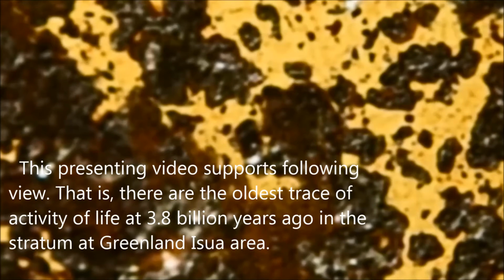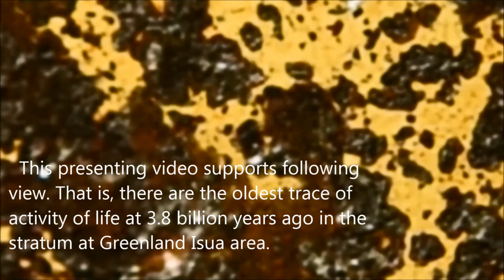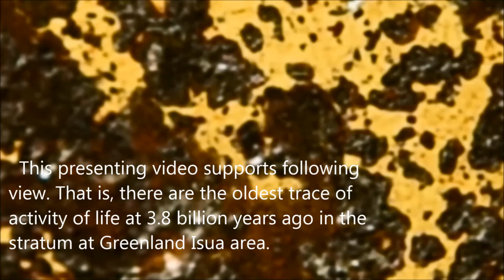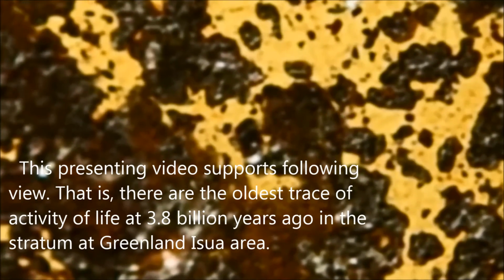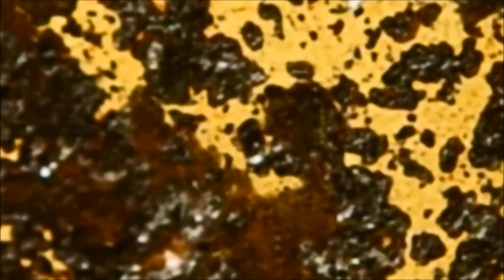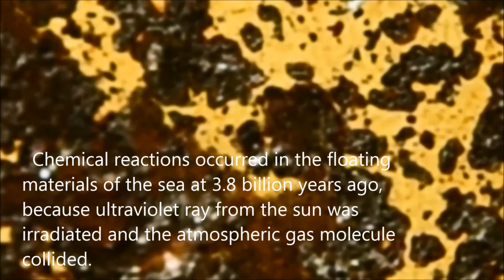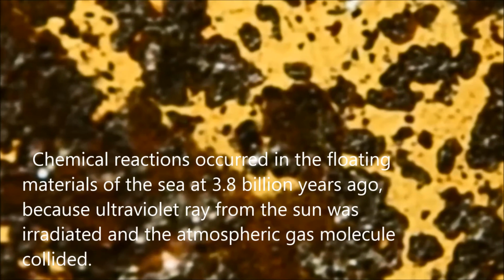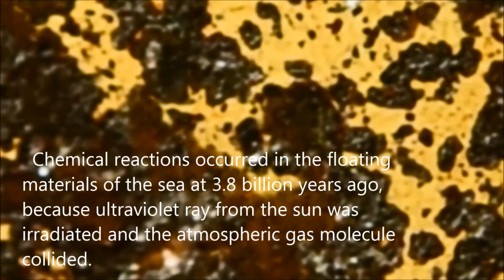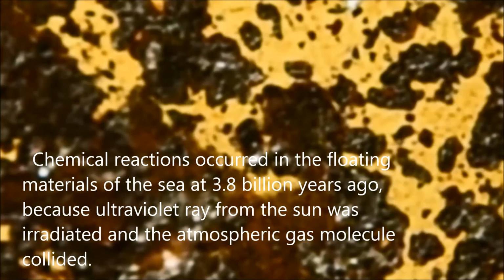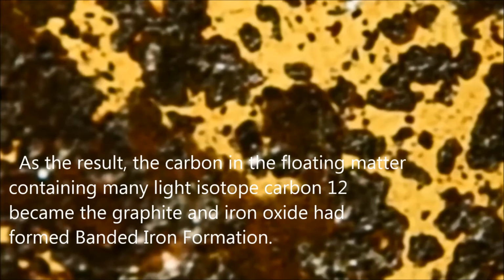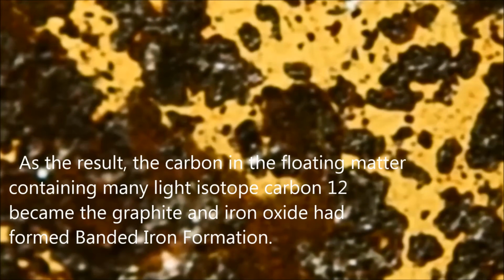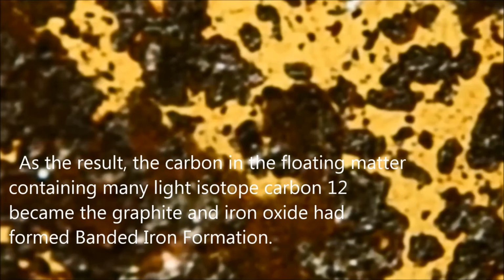This presented video supports the following view. That is, there is the oldest trace of activity of life at 3.8 billion years ago in the stratum at the Greenland area. Chemical reactions occurred in the floating materials of the sea 3.8 billion years ago, because ultraviolet ray from the sun was irradiated and the atmospheric gas molecule collided. As the result, the carbon in the floating matter containing many light isotope carbon-12 became graphite, and iron oxide had formed banded iron formation.